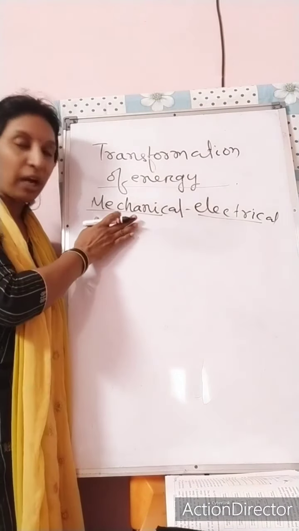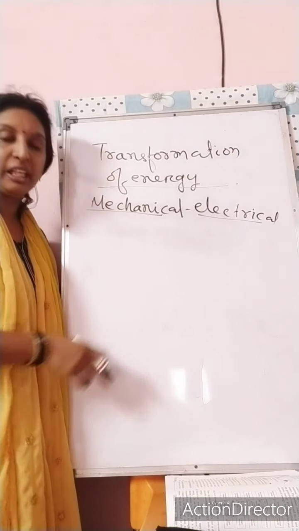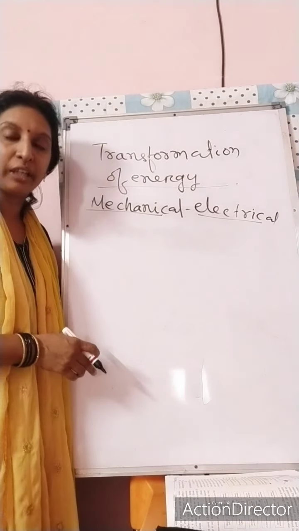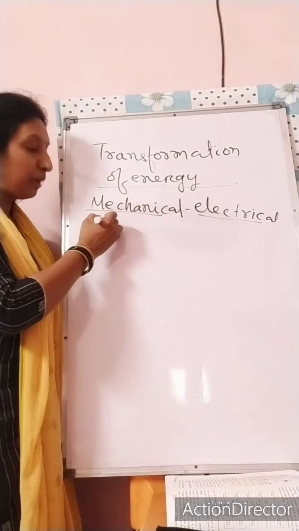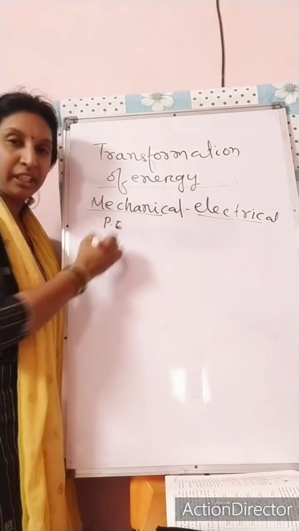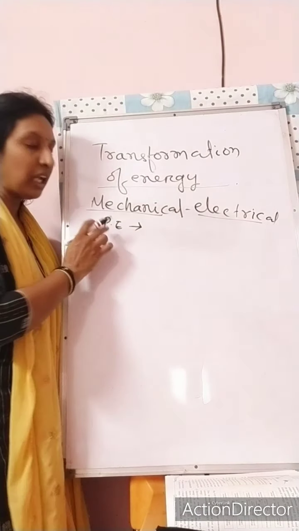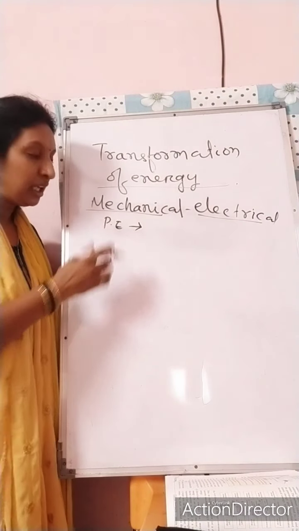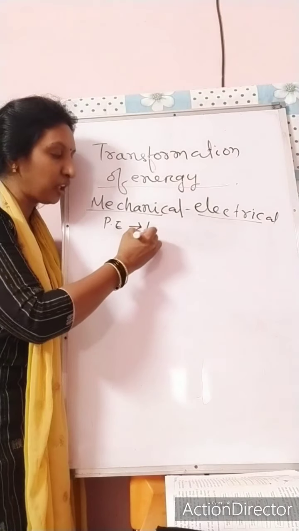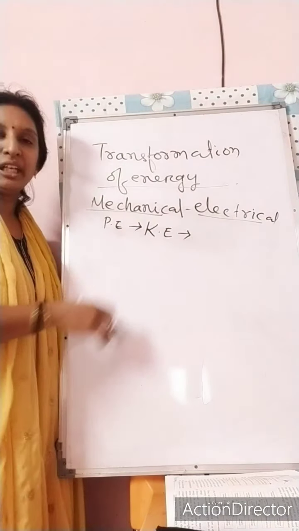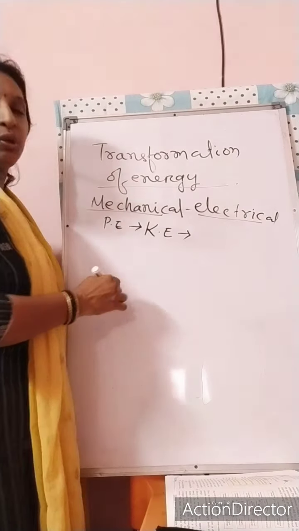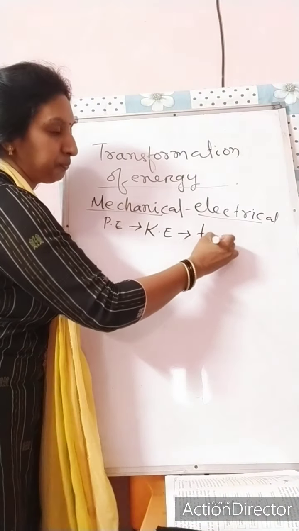So how does the process take place? Previously I told you, in the reservoir or dam, water is stored at a certain height. Due to that, potential energy is stored in it. Now the water is allowed to fall from a certain height. Now the potential energy is converted into kinetic energy. This kinetic energy is helpful to rotate a turbine.